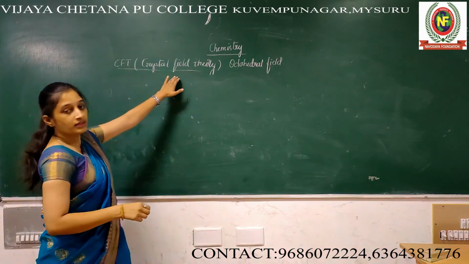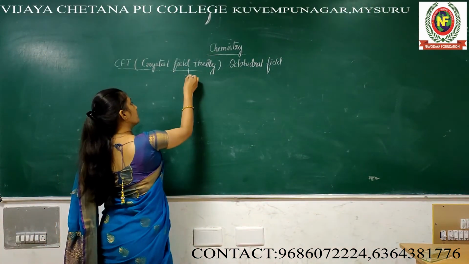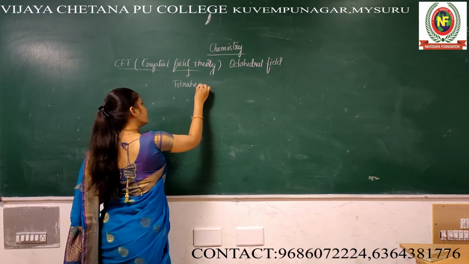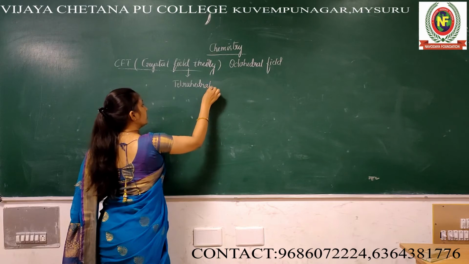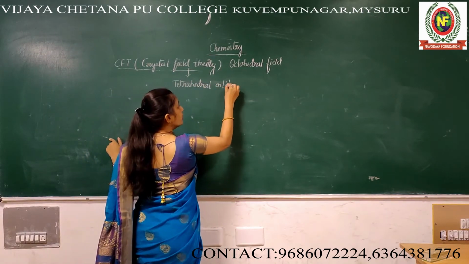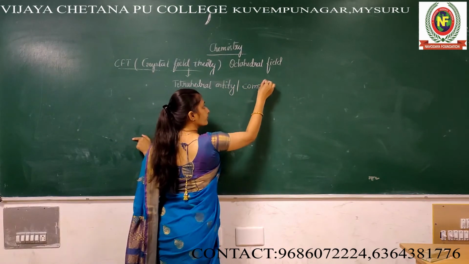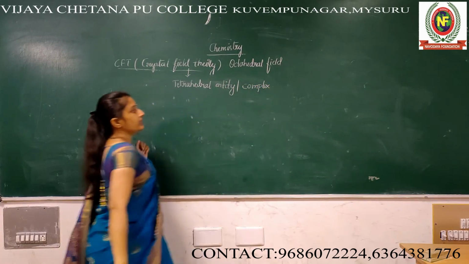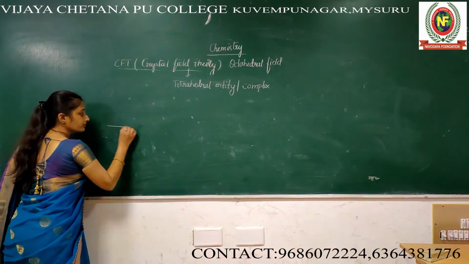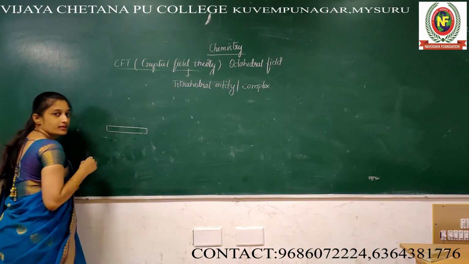Crystal field theory in a tetrahedral entity, or complex. Entity or complex, same thing. 5 boxes.